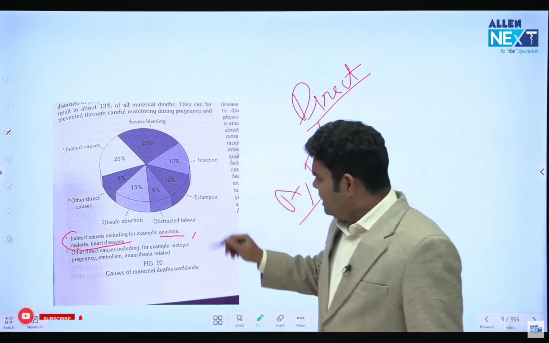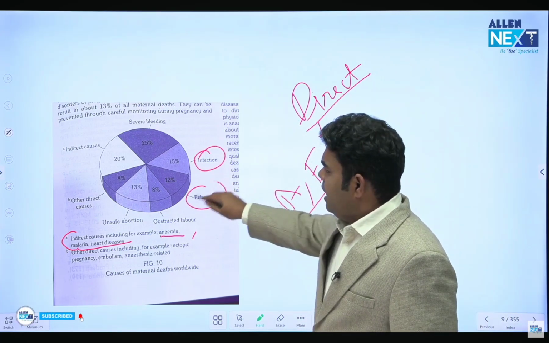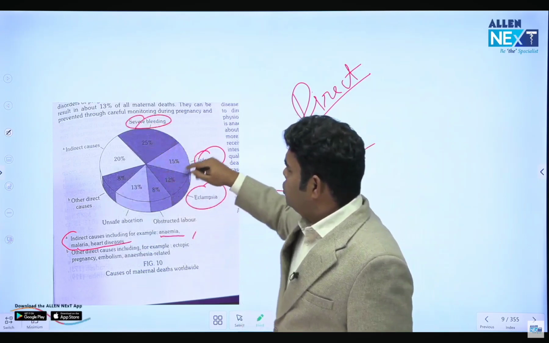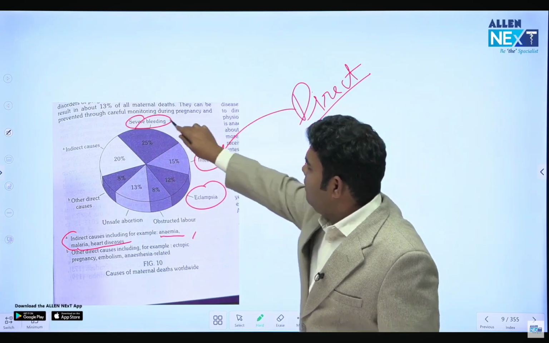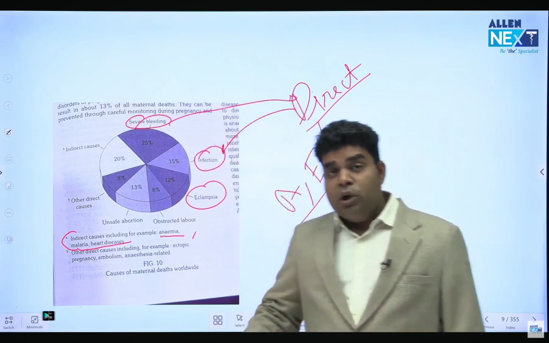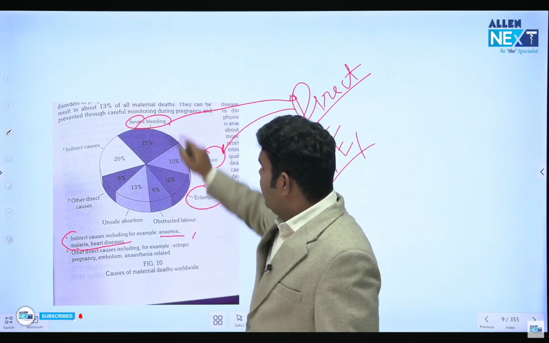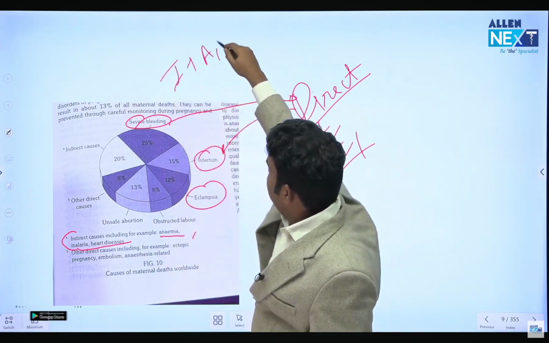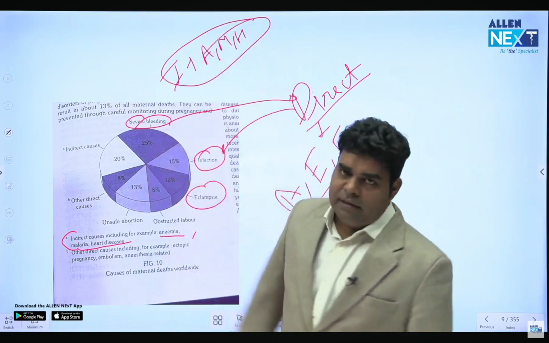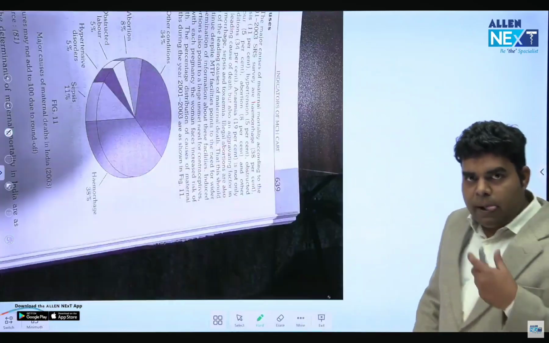Okay? Plus infection, eclampsia, severe bleeding, these are also direct causes. So in direct causes, you can have a lot of factors. It's better to remember indirect separately. And in indirect, there is anemia, malaria, heart disease. Okay? The rest all directly cause death.